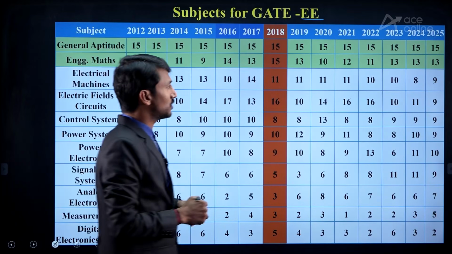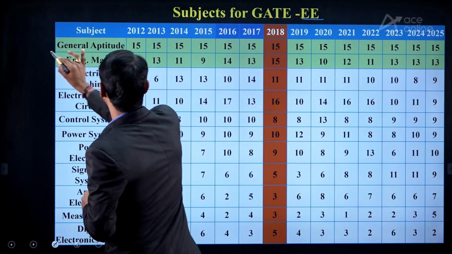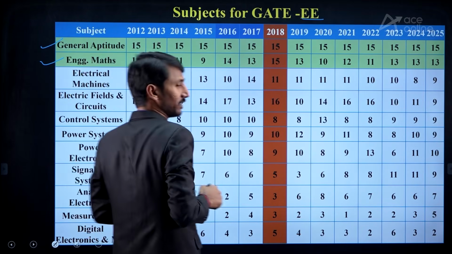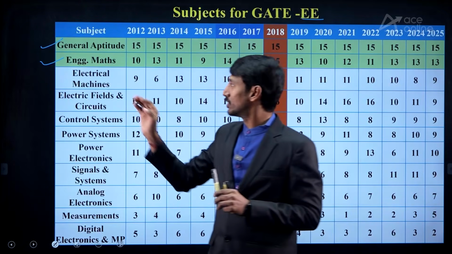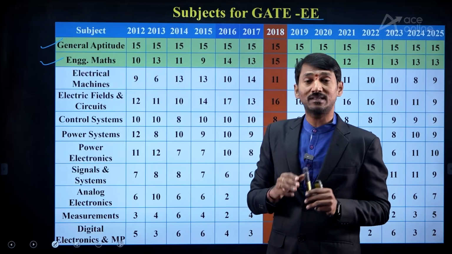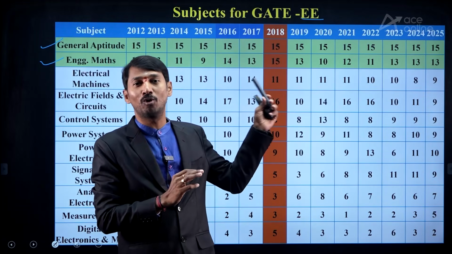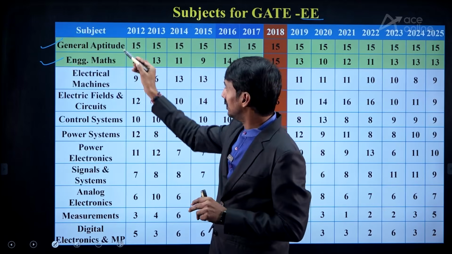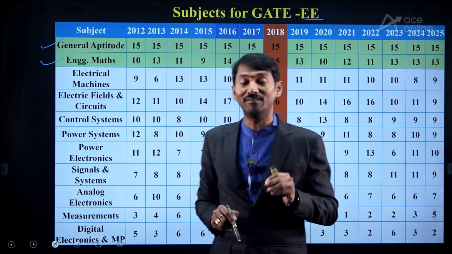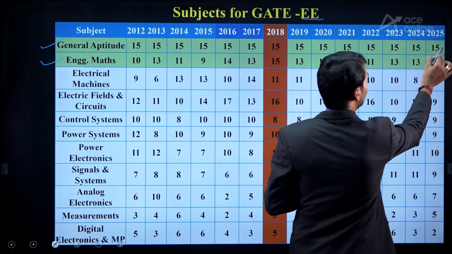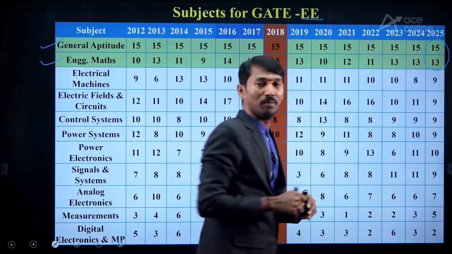If you observe the latest weightage, general aptitude and engineering mathematics, here I would like to focus more. These two subjects are non-technical subjects, but everyone should compulsorily focus on them. These two subjects together have a weightage of around 28 to 30 marks.